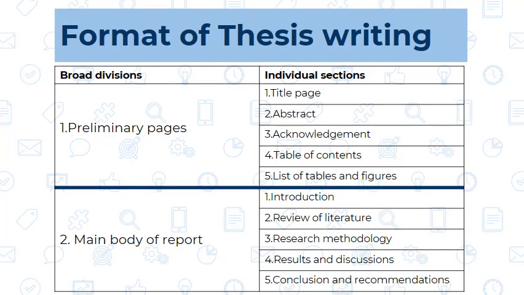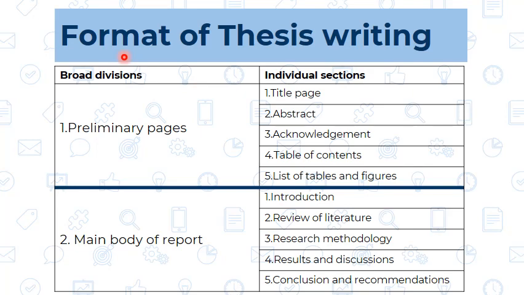Now we will study the format of the thesis writing. As we know, there are various types of research, but for every kind of research, the researcher has to follow the same common format. And if we divide that common format into broad divisions, there are basically three broad divisions. First is the preliminary pages, second is the main body of the report, and third is the reference section. So I hope this table will be easier for you to understand.